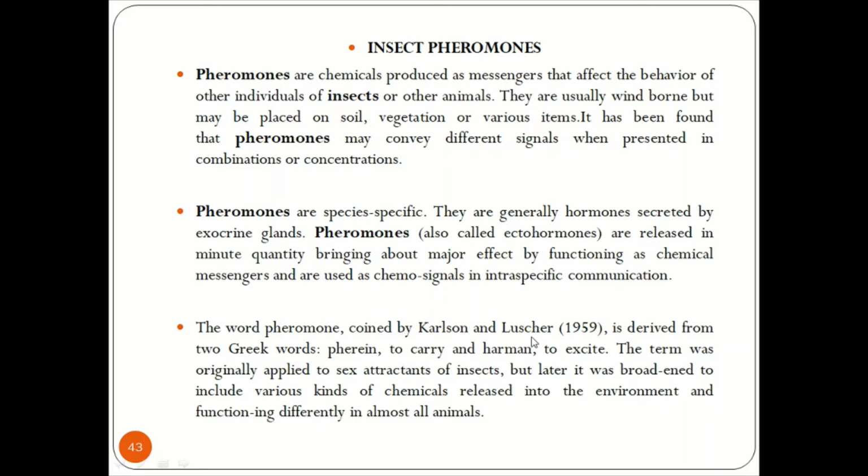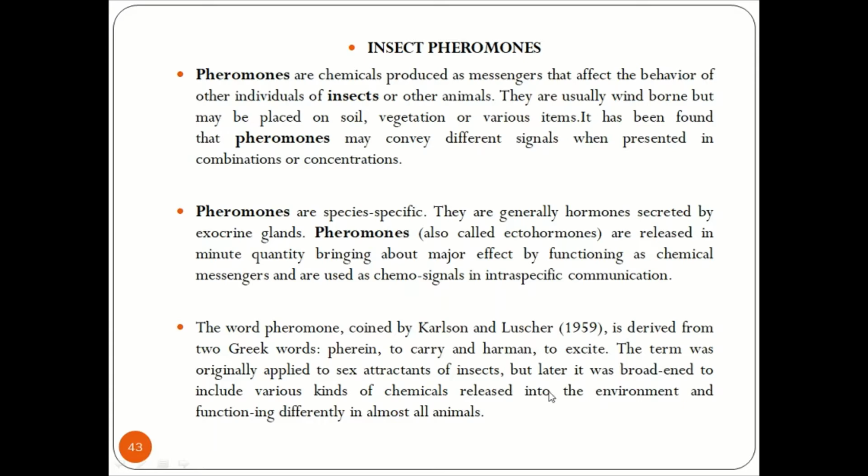Now, where did this word pheromone come from? It was coined by the scientists Carlson and Lusher. It is derived from two Greek words: pherin is to carry, hormone is to excite. That means pheromone is to carry a hormone and to excite the other species. The term was originally applied to sex attractants of insects, that means for mating.